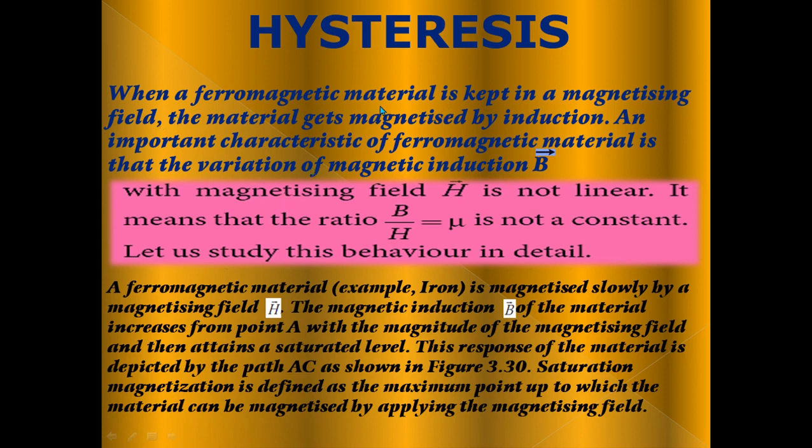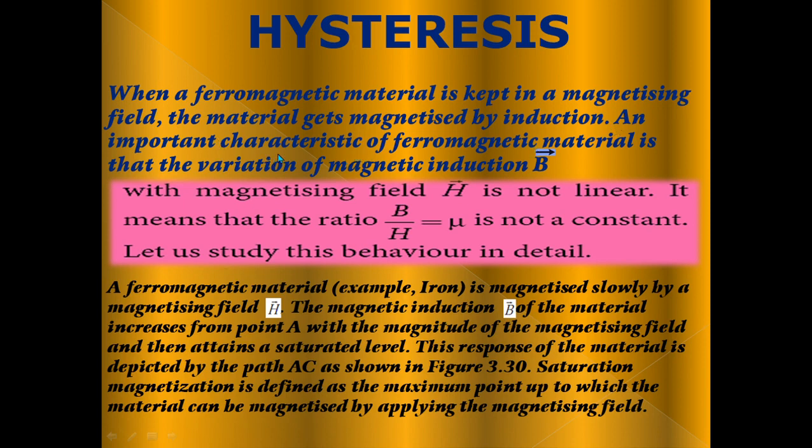When a ferromagnetic material is kept in a magnetizing field, the material gets magnetized by induction. So due to the induction, the ferromagnetic material becomes a magnetic material.